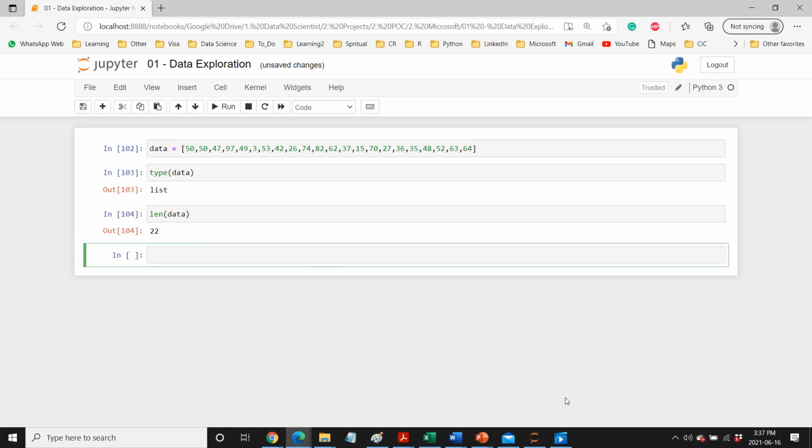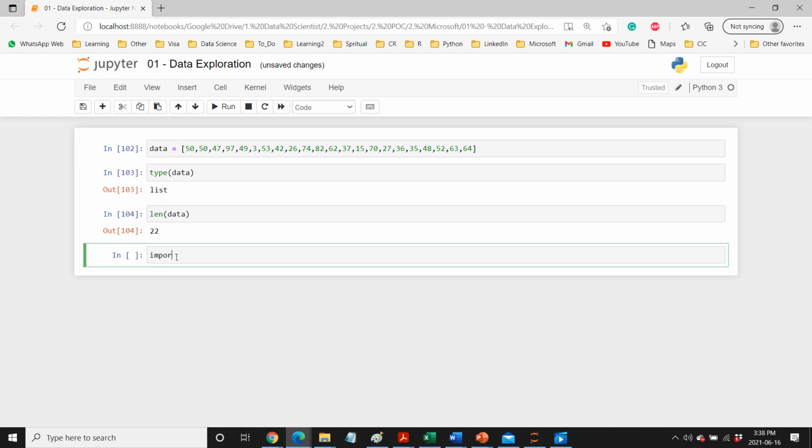Okay, similar to Python list, we have something called array. If you're coming from a computer science background or any other background, then you may already know that we have something called array, which looks similar to this. But the difference between array and list is that a list can have different types of elements in one, but in an array we need to have the same kind. So whenever we have mathematical or numeric elements, it is good to convert that list into a numeric array. To use that numeric array, we have a library called NumPy.